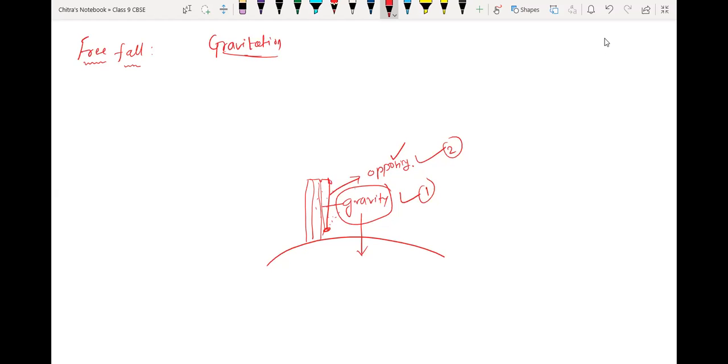But suppose we apply that same activity inside a vacuum. Suppose here we have the earth's surface, and here we have created a vacuum chamber, and we release an object here. Only gravitational force will work here.